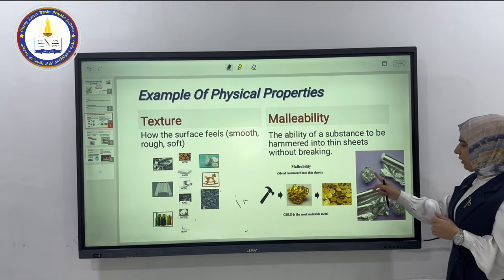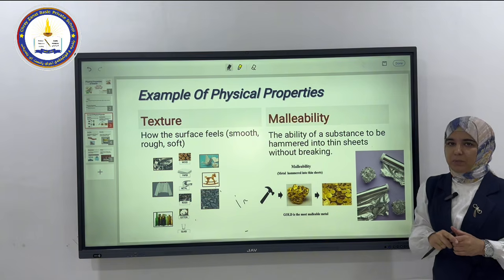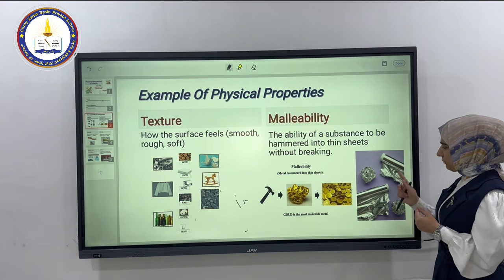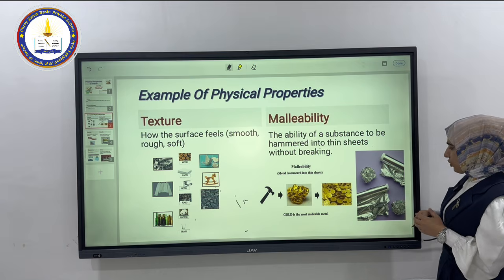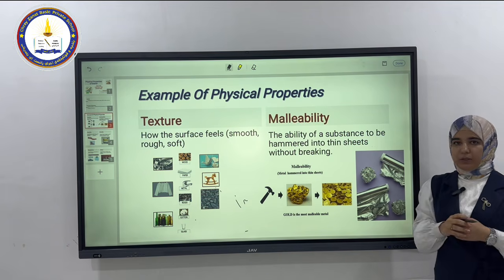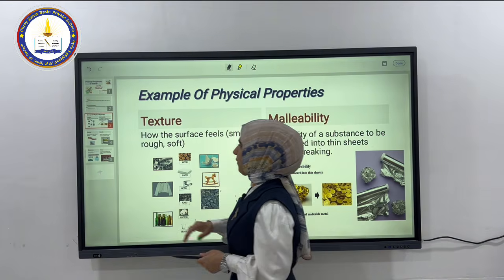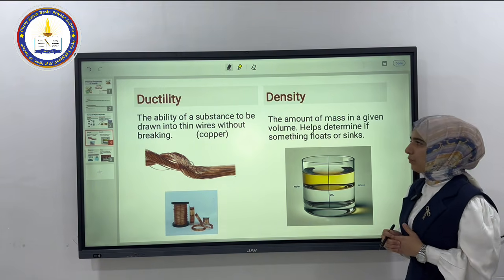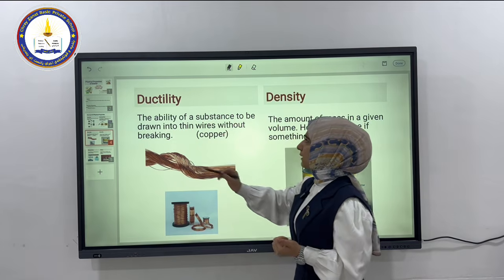What about the second one? It is aluminum. Aluminum is also a type of metal that we can hammer into a thin sheet without breaking and turn into a foil, and we can use it in our daily life.